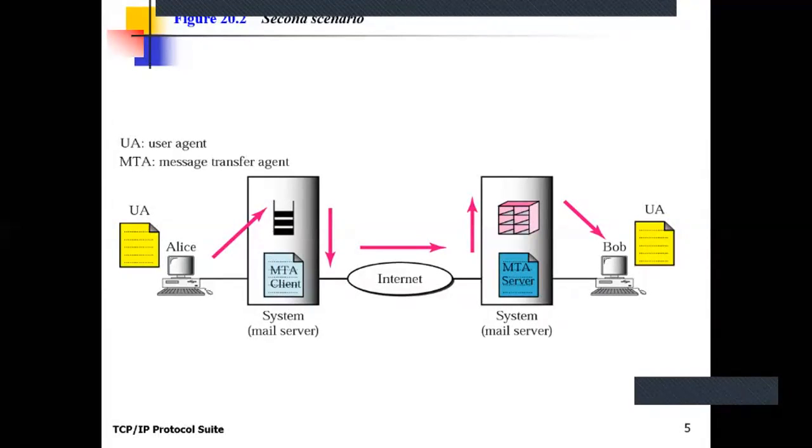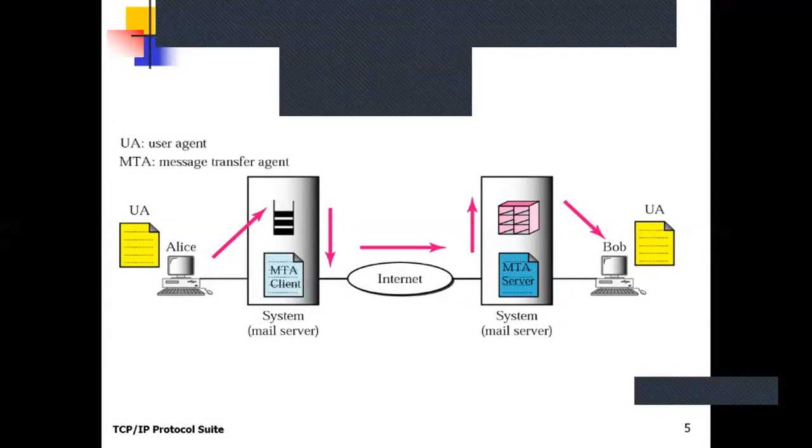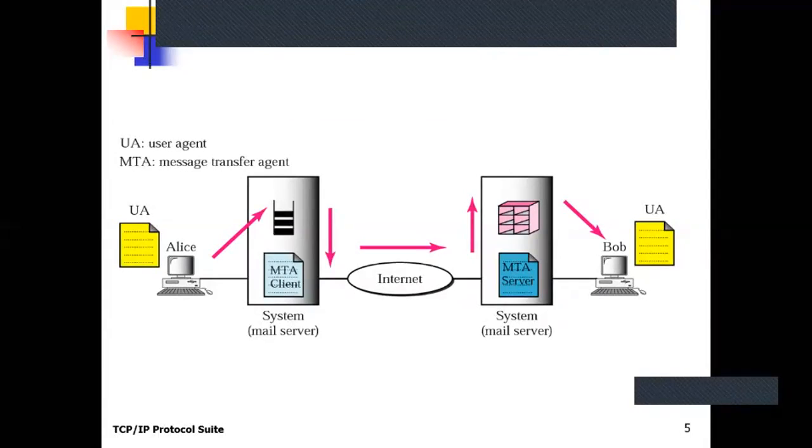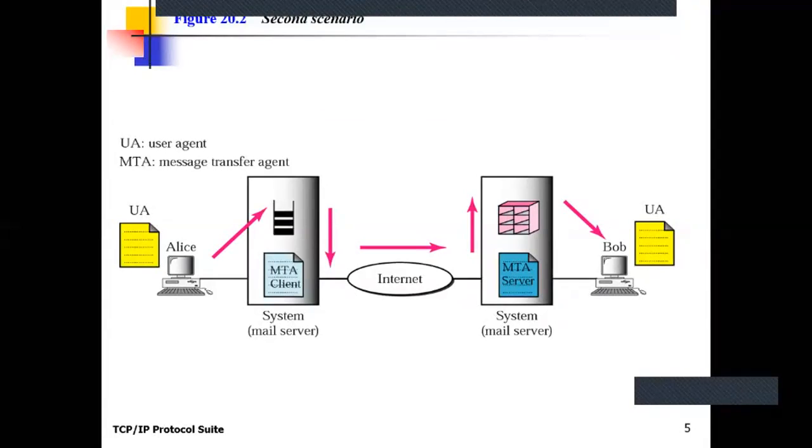The MTA client is on the sender's mail server and the MTA server is on the destination's mail server. This is the second scenario. The components used in the second scenario are two user agent programs at both ends for reading and writing of mail, and one MTA program, which is a pair of MTA client and MTA server.